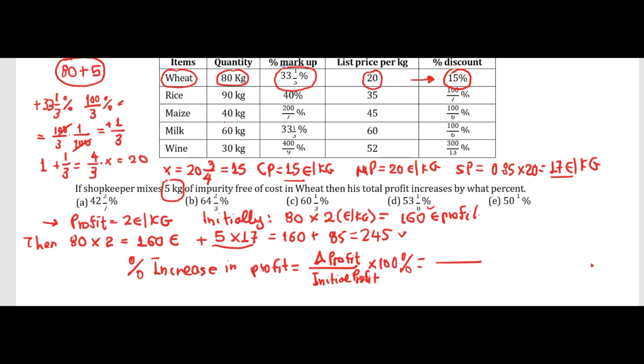So this is 85, that's the extra profit, and the original was 160, times 100, and this is 425 divided by 8%, and if we do the division 425 by 8, we get 53 and 1/8%, and this is the correct answer.